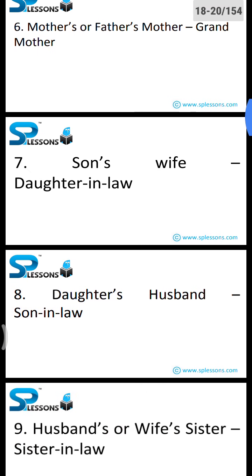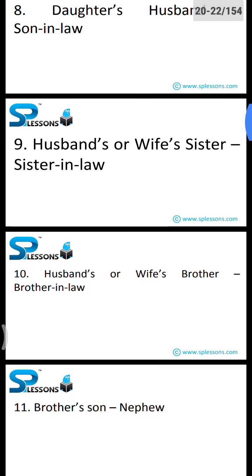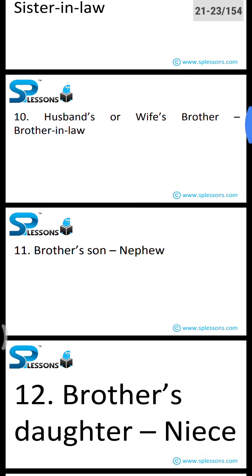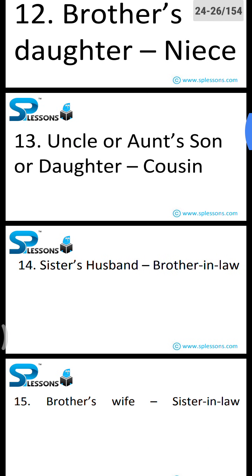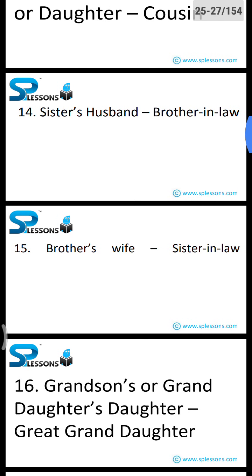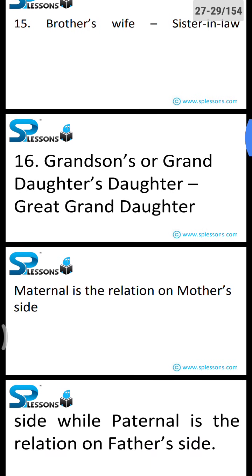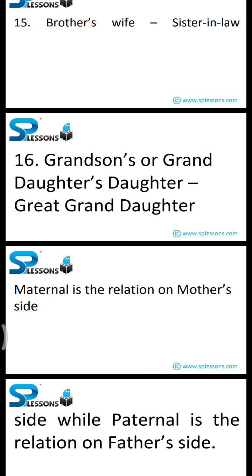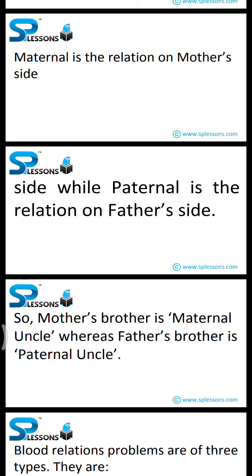Son's wife, daughter-in-law. Daughter's husband, son-in-law. Husband's or wife's sister, sister-in-law. Husband's or wife's brother, brother-in-law. Brother's son, nephew. Brother's daughter, niece. Uncle or aunt's son or daughter, cousin. Sister's husband, brother-in-law. Brother's wife, sister-in-law. Grandson's or granddaughter's daughter, great granddaughter. Maternal is the relation on mother's side, while paternal is the relation on father's side. So, mother's brother is maternal uncle, whereas father's brother is paternal uncle.